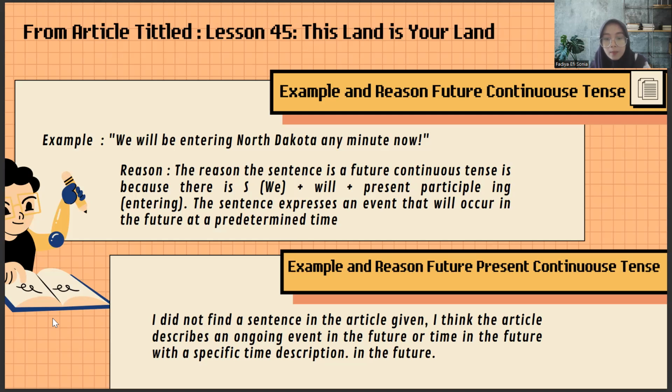And the next example and reason, future perfect continuous tense. I did not find the sentence in the article given. I think the article describes an ongoing event in the future, or a time in the future with a specific time description in the future.